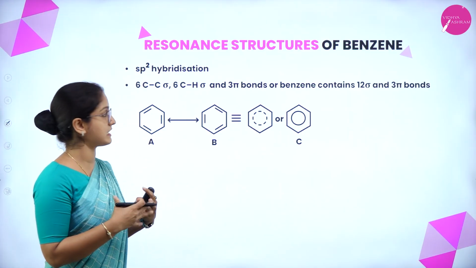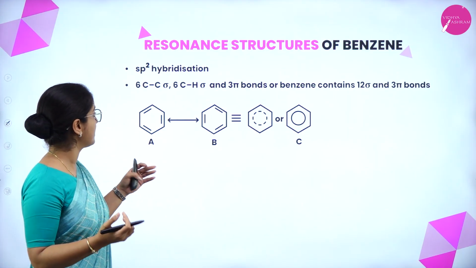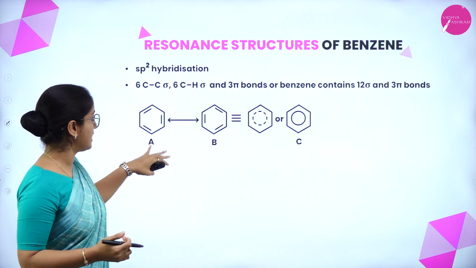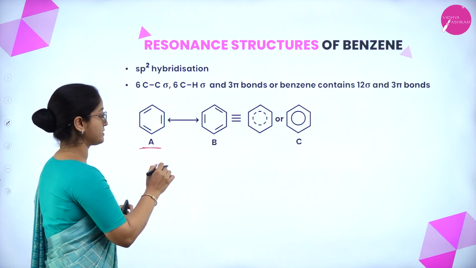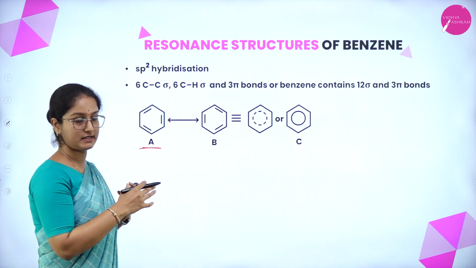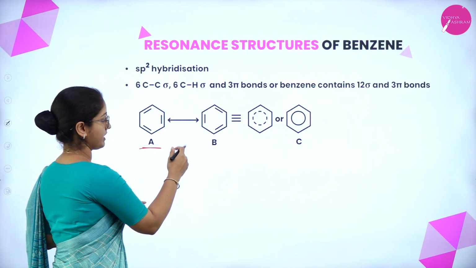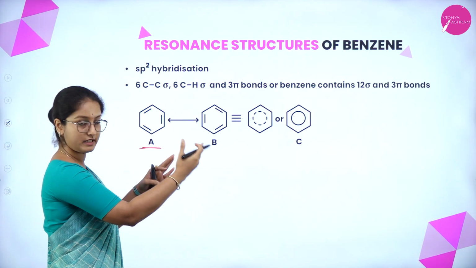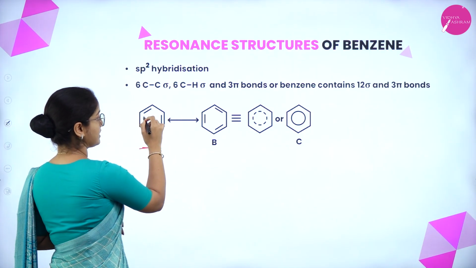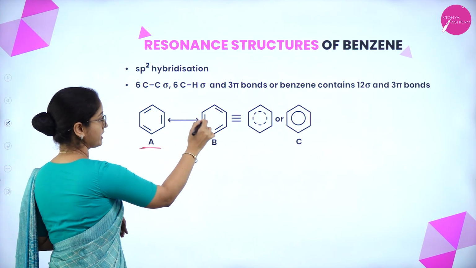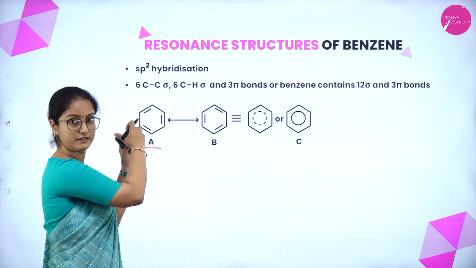Now we'll see the resonance structure of benzene. The resonance structure involves structure A. You can observe there are alternate double and single bonds between the carbon atoms, but this can also be written in this way, where a double bond is present over here, where a single bond is given in the first structure.